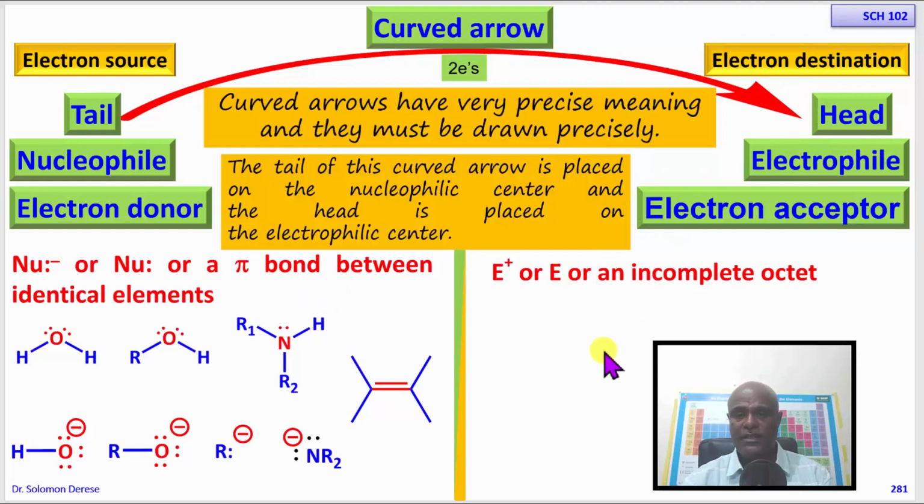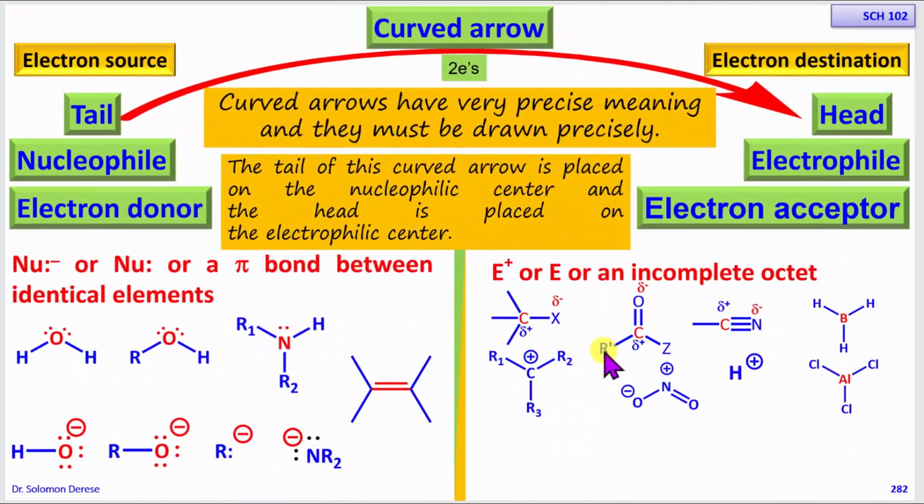And the electrophiles, as we said, you can have positively charged electrophiles or neutral electrophiles that have partial positive charge. So this is a neutral molecule because of the polarization of the bond. This carbon is electrophilic, this one is also electrophilic, this one is electrophilic.